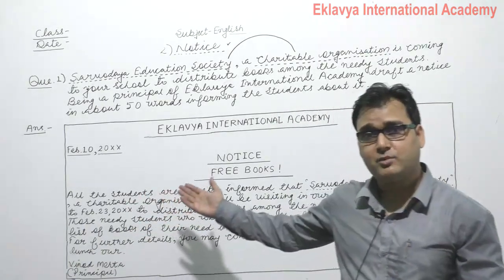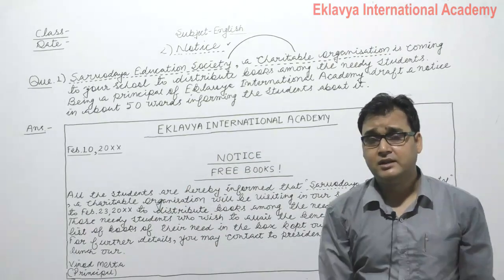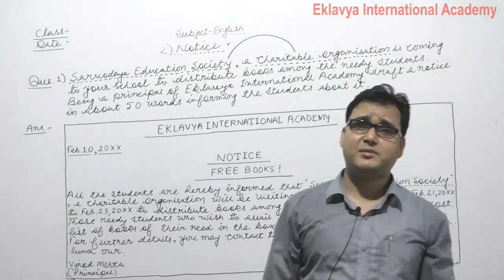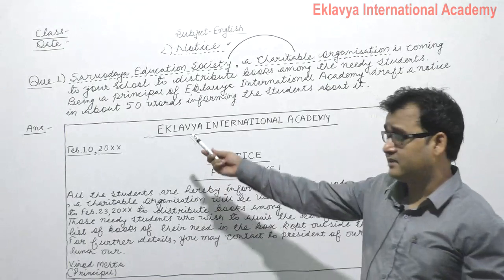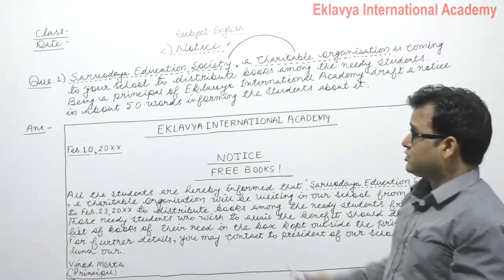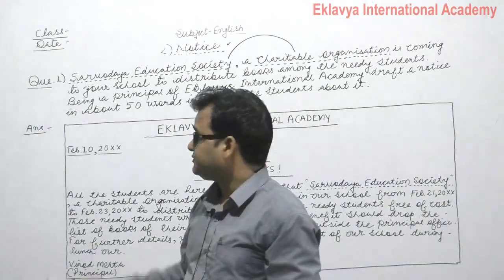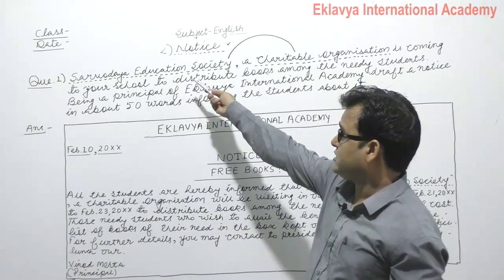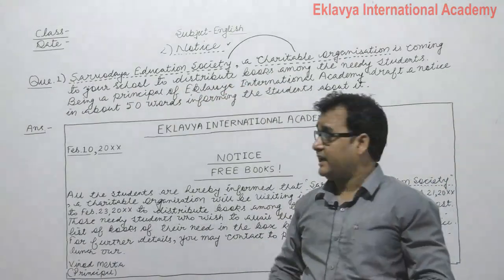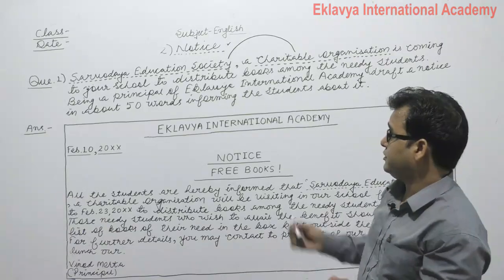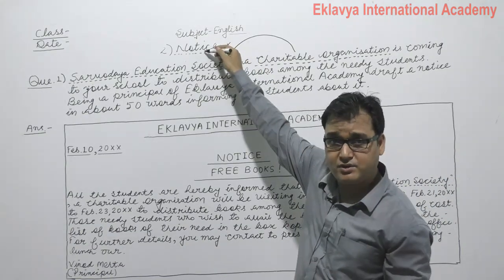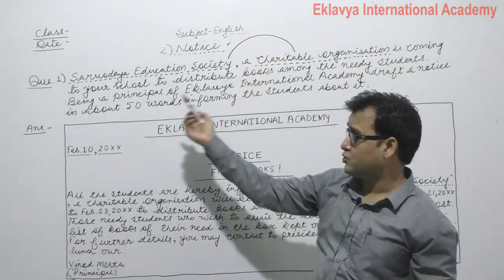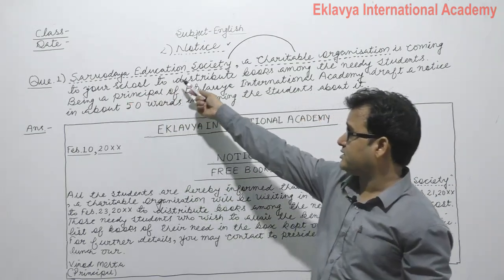So let's have question number 1 in notice in short composition, the question which is of 4 marks in the board examination as per your syllabus. Question number 1 speaks about notice, Sarvodaya Education Society. I'm having question number 1 of section number 2 in short composition. It is your notice.